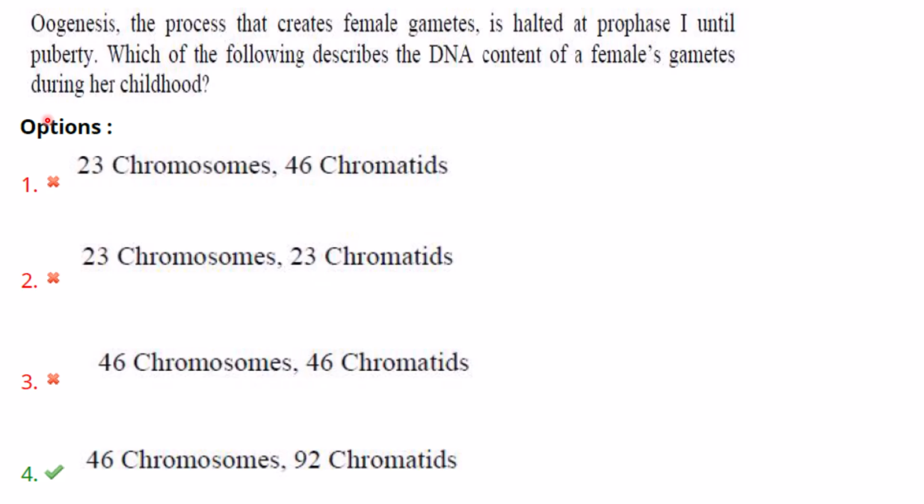So there will be 46 chromosomes, or I can say 23 pairs of chromosomes. So total number of chromosomes is 46. And each chromosome consists of 2 identical sister chromatids. Okay, so 46 into 2 will be 92. So there will be 92 chromatids. So answer here is 46 chromosomes and 92 chromatids.